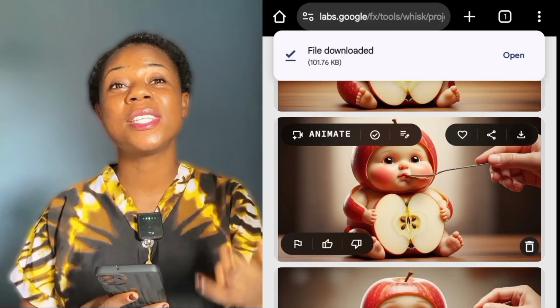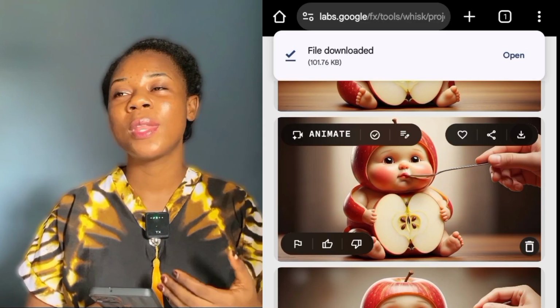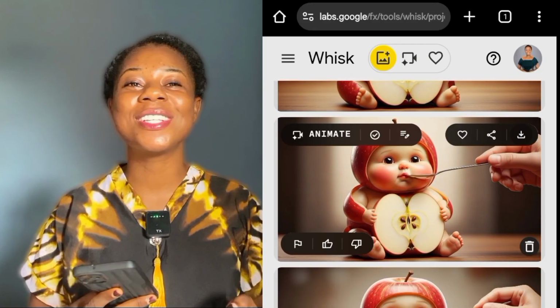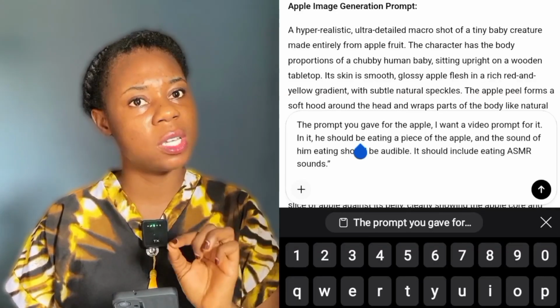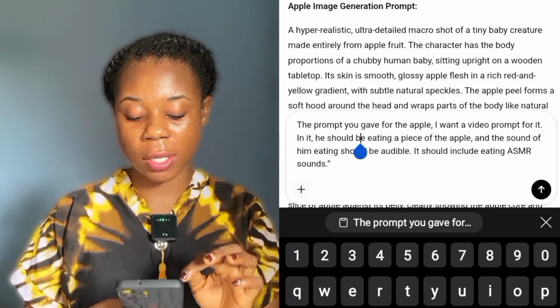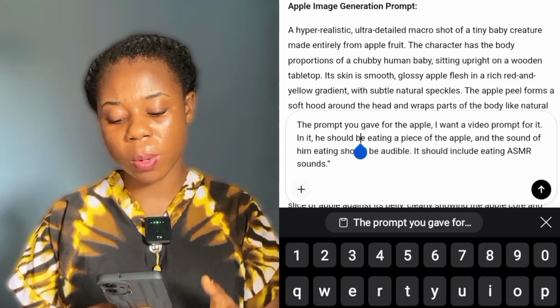So let's move on to the next step of making these images actually move, put motion on them, and then perhaps make them talk or eat. So the next step, I'm going to come over to ChatGPT. Remember where you generated the first prompt for creating the images. You come over to that particular point and then say, the prompt you gave me for the apple, I want a video prompt for it.